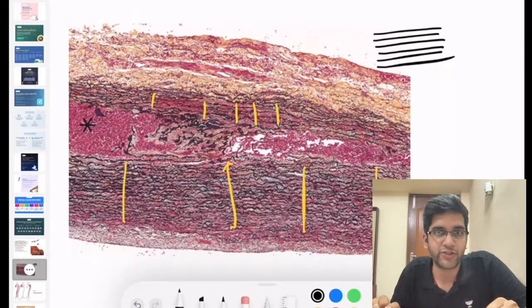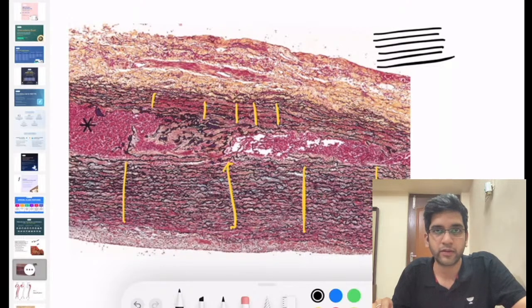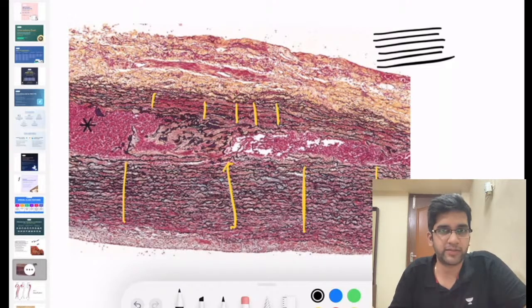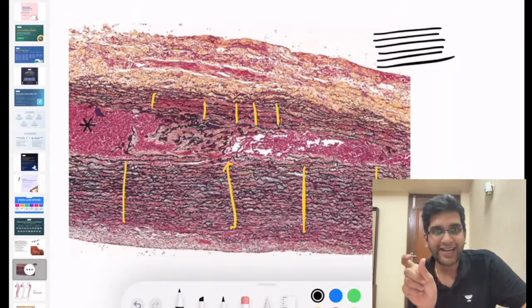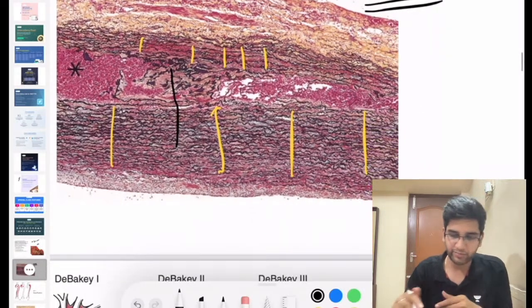If you remember Marfan syndrome, can I say the problem in Marfan syndrome is not in elastin but in fibrillin? Am I right in saying that? The mutation in Marfan syndrome is not in elastic fibers, but what I am seeing here is elastic fibers. It's a defect in fibrillin. I'm sure you'll accept that. So when I have a defect in fibrillin, but unless and until elastic fibers become defective, you cannot have an aortic dissection. So I have some disconnect here. We are just going to look at why there's a disconnect like this. It's a very, very simple understanding.